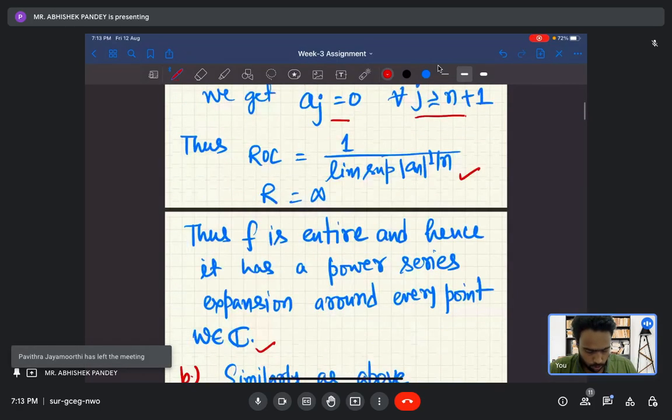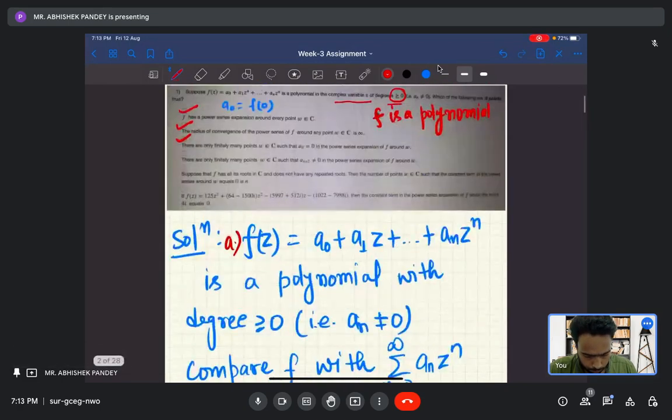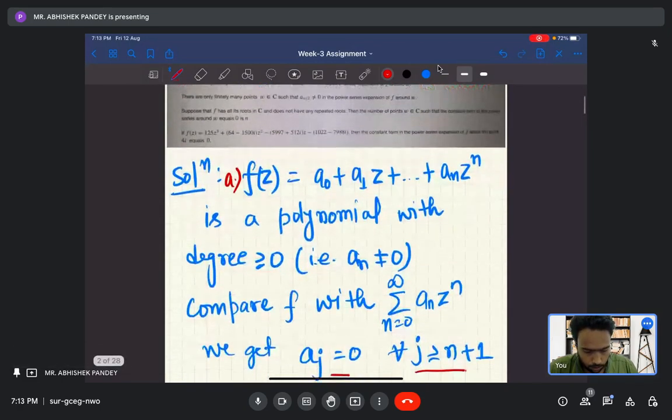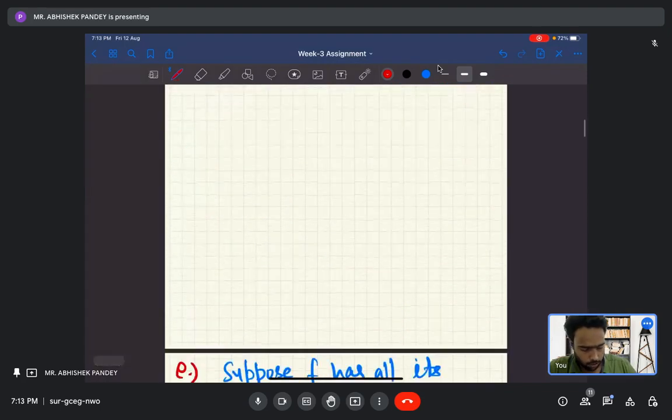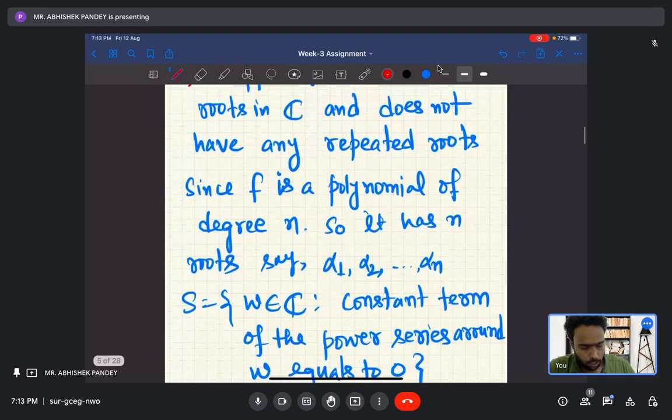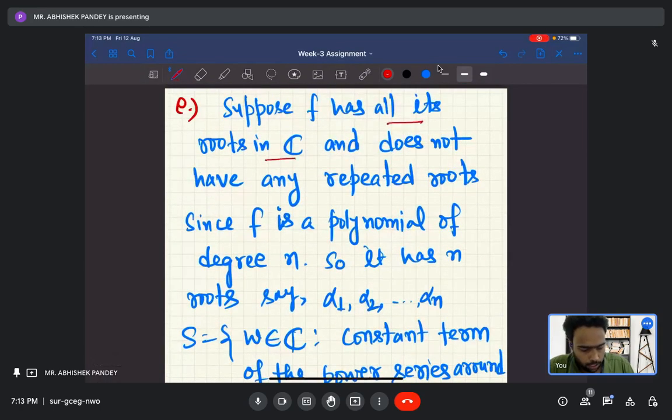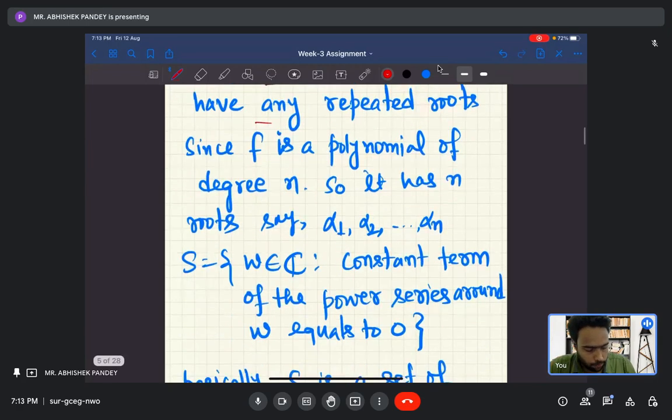Okay, fine. So let us look at the next option. Suppose f has all its roots in C and does not have any repeated roots. Then the number of points W belongs to C such that the constant term of the power series around W equals 0 is n. So this is also based on the roots of the polynomial. Suppose f has all its roots in C and no repeated roots, so all the roots are distinct. So it has n roots, say alpha 1, alpha 2, up to alpha n, and remember that all are distinct.